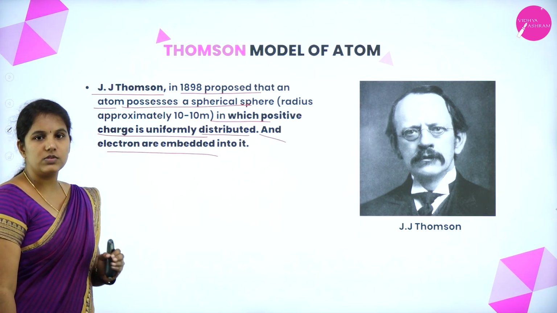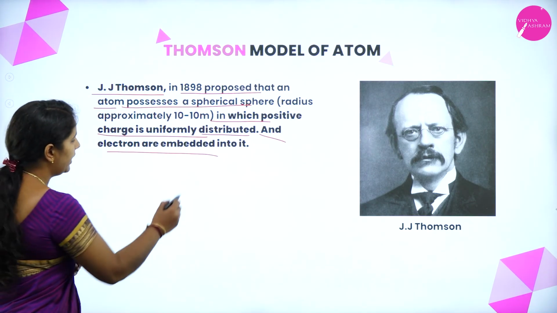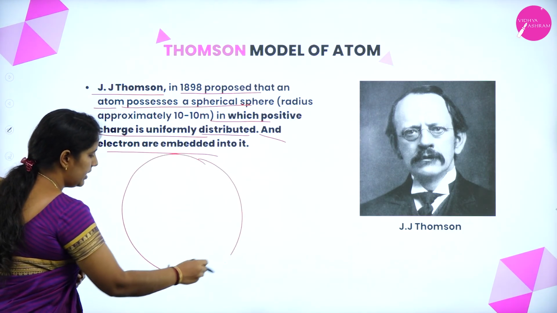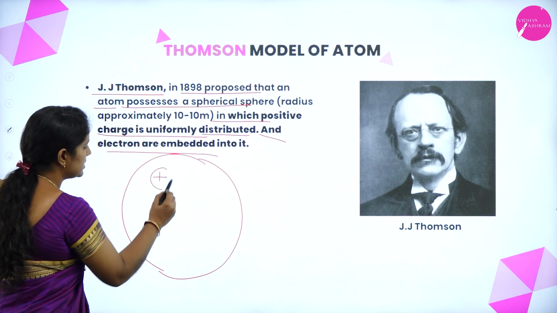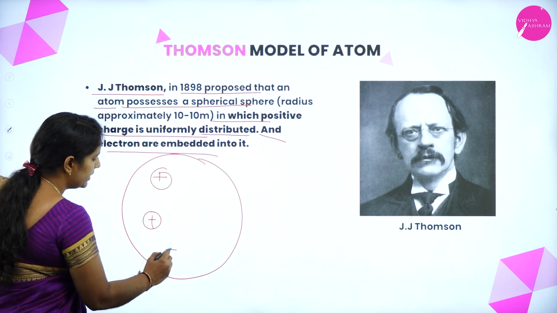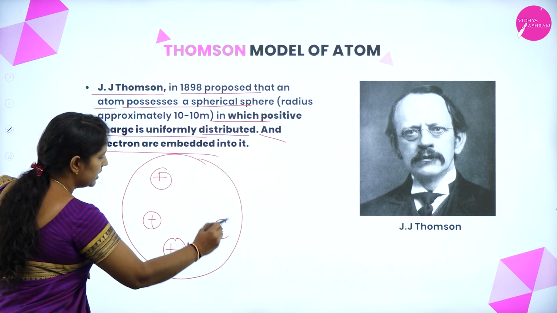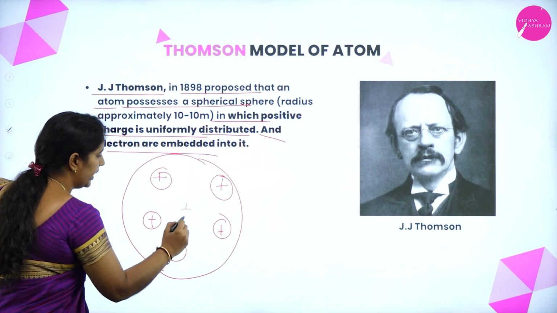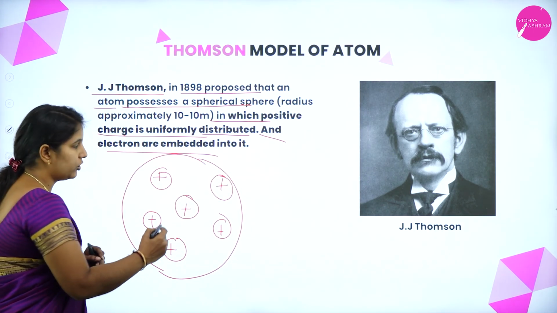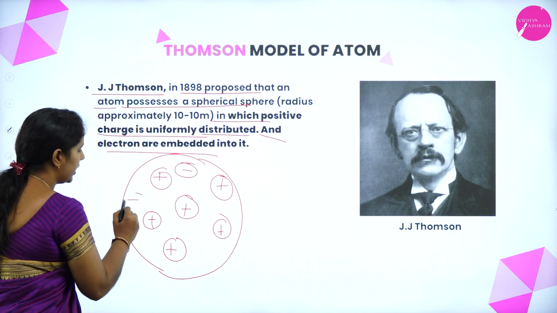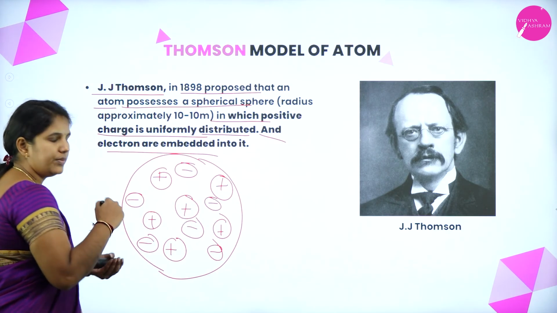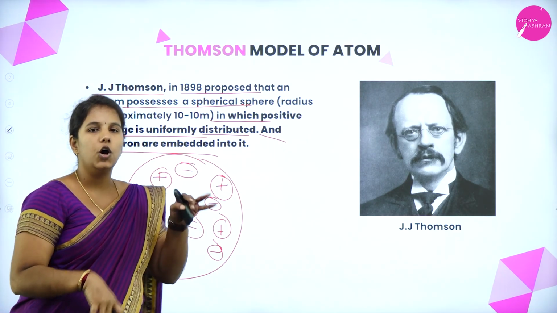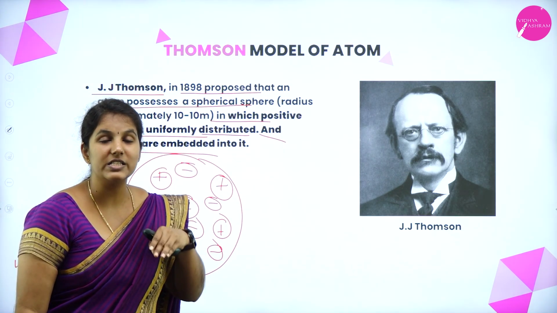According to J.J. Thomson, the atom possesses a spherical shape in which the positive charges are equally distributed, whereas the electrons, the negatively charged particles, are embedded in it, which means present on the positively charged sphere.